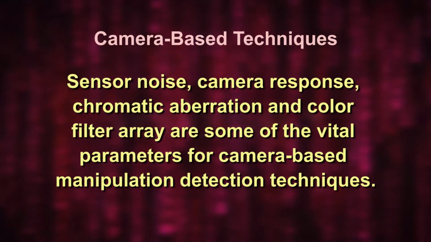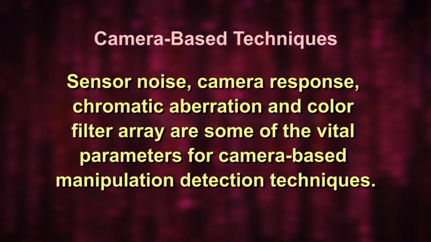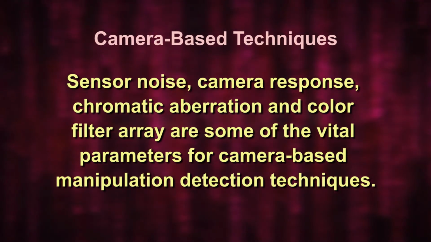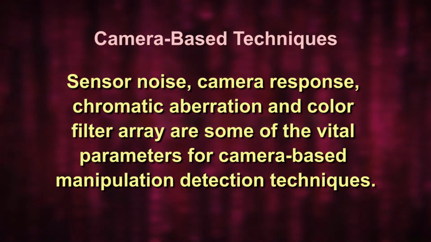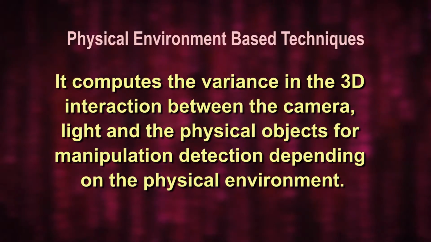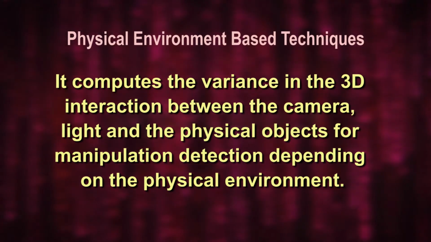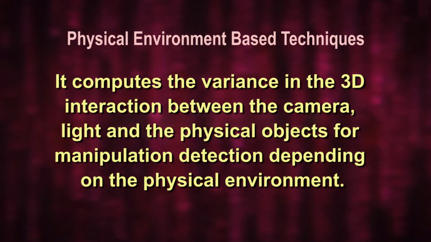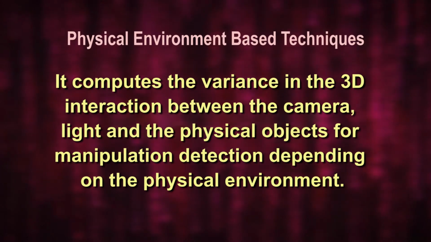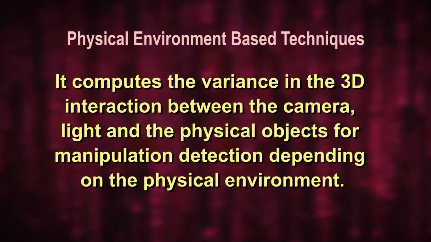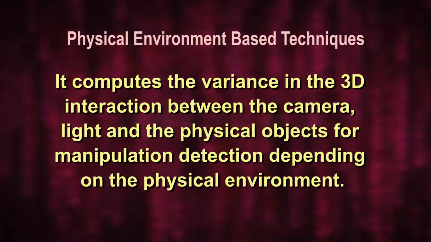Sensor noise, camera response, chromatic aberrations and color filter array are some of the vital parameters for camera-based manipulation detection techniques. Then there are physical environment-based techniques. The physical environment-based technique computes the variance in the 3D interaction between the camera, light and the physical object for the manipulation detection, depending upon the physical environment.